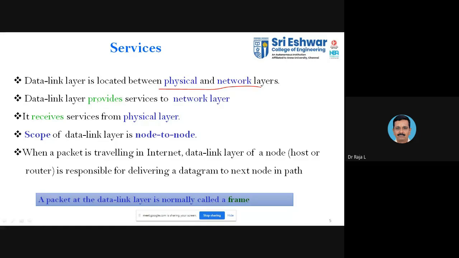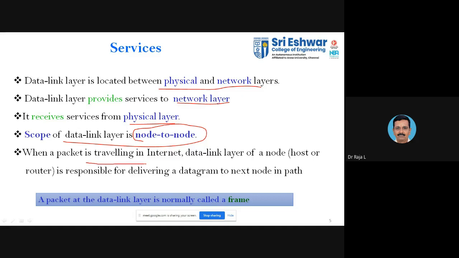It provides services to the upper layer and the lower layer. When you say upper layer, it is the network layer. When you say lower layer, it is nothing but your physical layer. So the scope of the data link layer is only node to node. Even if you provide services to the upper layer or lower layer, the scope of the data link layer is only between the nodes. Between two nodes, you can establish the communication.